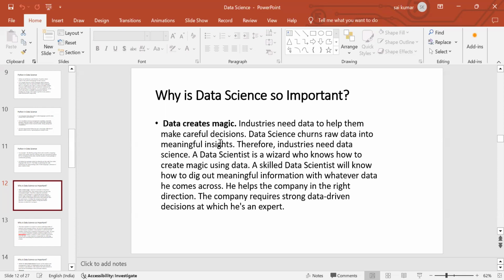Now let's see how industries need help to make careful decisions. Data science turns raw data into meaningful assets. Suppose we are given tons of data; just by looking, we can't understand it. But the data scientist can convert that data into meaningful insights. Suppose we are given data on 100 members. The data scientist can separate them: how many female, how many male, how many employed, how many non-employed, how many self-employed, how many running a business, how many working in an institution. In the same way, we can divide the data and, based on that, take decisions.